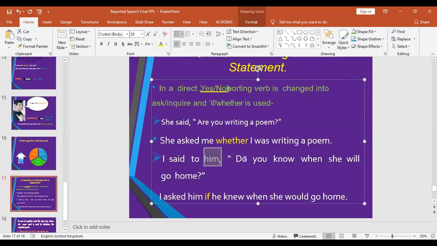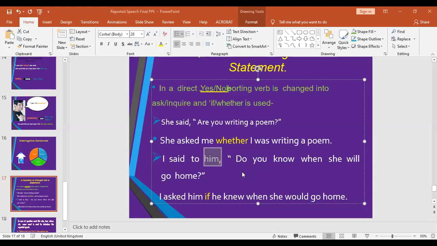We don't need to write in the question, when we are changing it into indirect speech, "do", "did", or "does". Why? Because "Do you know when she will go home?"